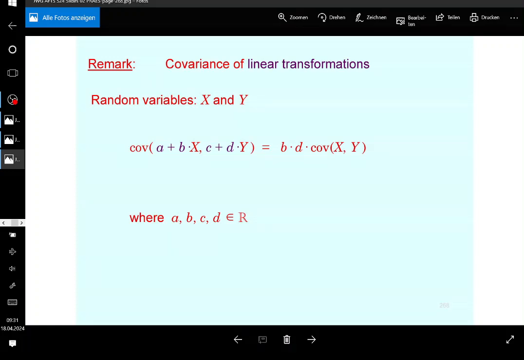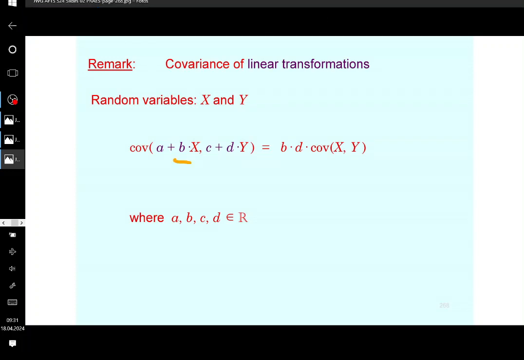I'm going to use that one quite frequently, guys. So simply take out the multiplicative constants from the covariance operator and ignore the additive ones, similar to the variance, because the covariance also measures the expectation of a product of the distances of each variable from its mean.